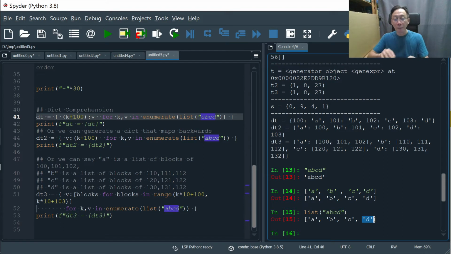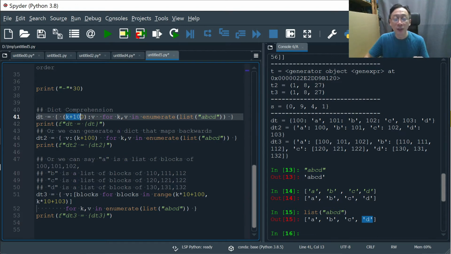So when we do that, the for loop is simultaneously associating the two loop variables K and V: K with the index position, V with the actual value in the list. So the first run, K will be 0 and V will be A. And 0 plus 100 is 100.